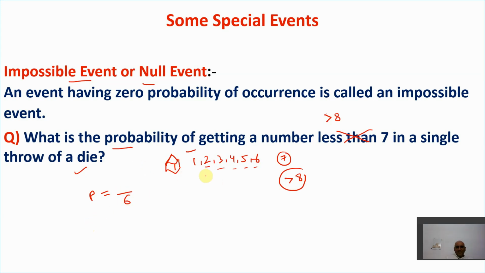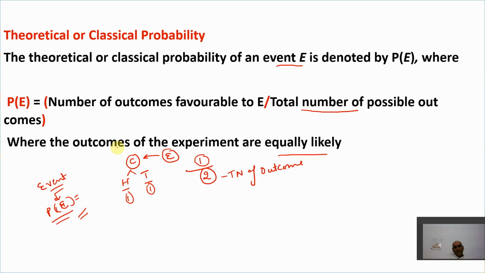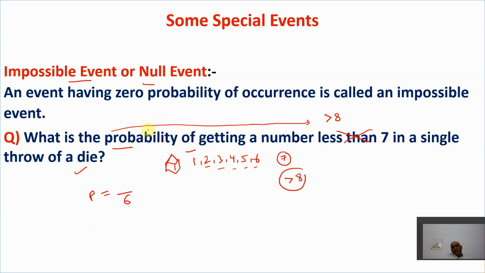Now, what is the event here? The event means we need to find the probability of getting a number greater than 8. Is there any outcome which is favorable to this event? No, there is no outcome, because there is no number greater than 8 which can come on throwing a die.